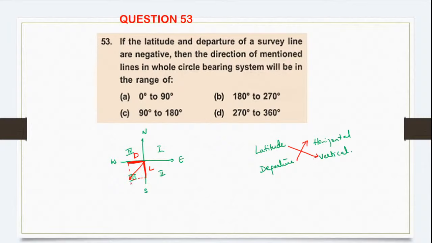So in which quadrant is it, in which angle is it coming? 0, 90, 180, 270 and 360. So it is coming in between 180 and 270. So this is your correct answer. Okay. Now, easy, easy. Okay, let's do this.